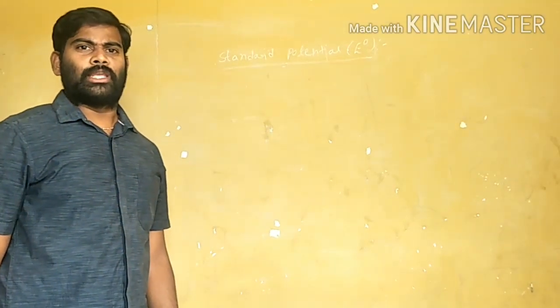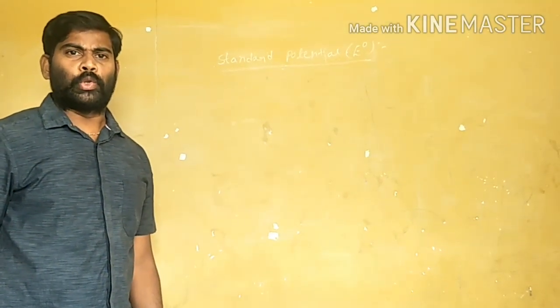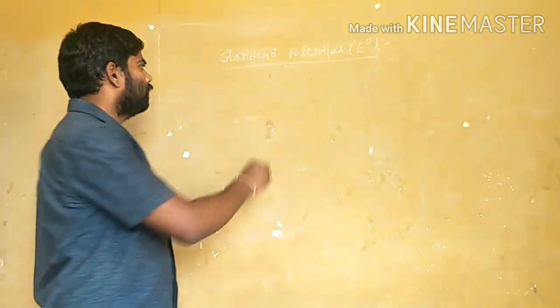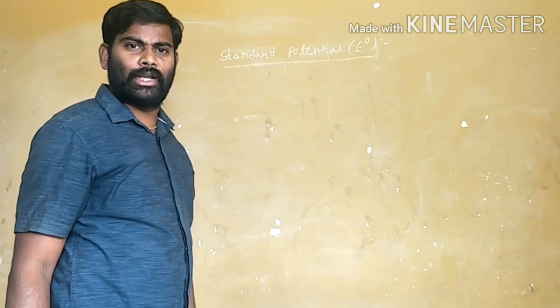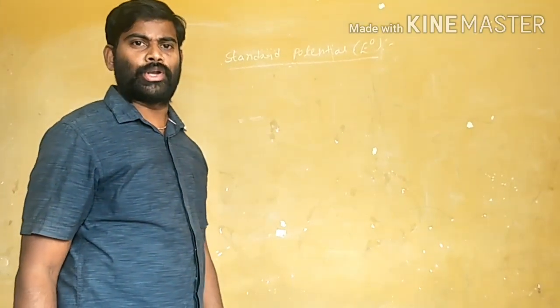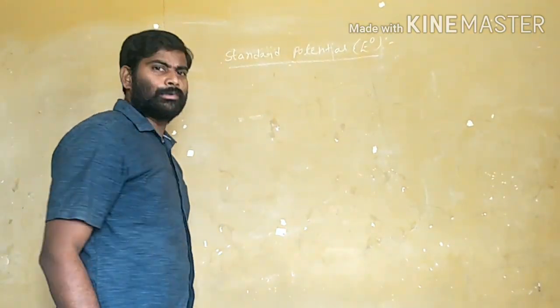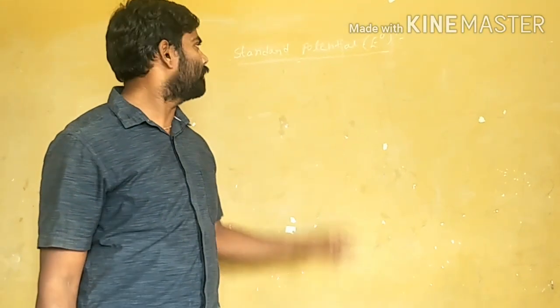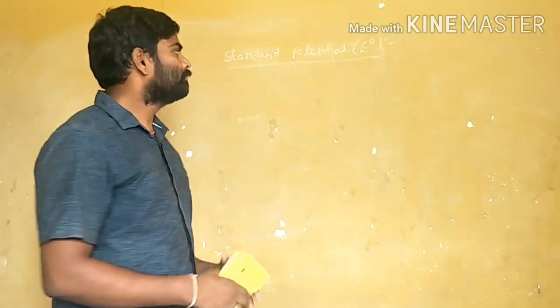The potential exhibited by the single electrode under unit concentration at 25 degrees centigrade is called standard electrode potential.